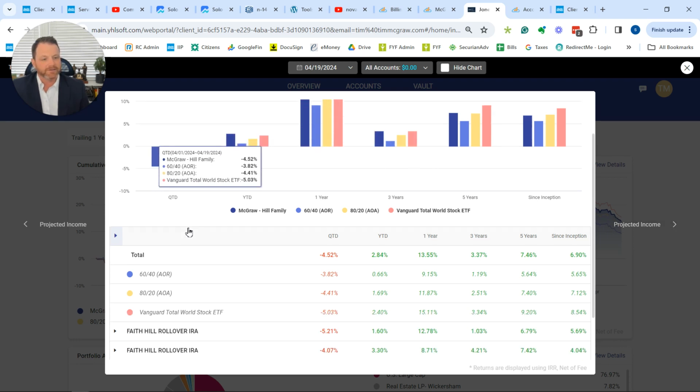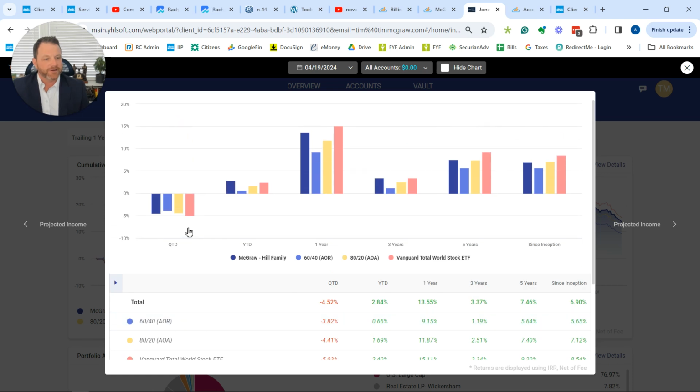Now when you click on Details and you go down, the first thing you're going to see is a pop-up window which has your total accounts, in this case McGraw-Hill family, and the indexes I like to use: a 60-40 index, 60% stocks, 40% bonds. That's because most advisors have 80% of their clients in that type of portfolio.